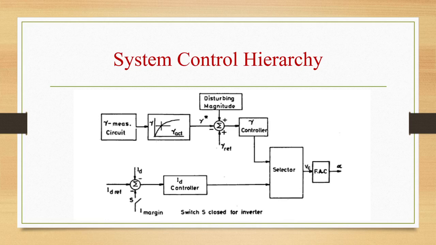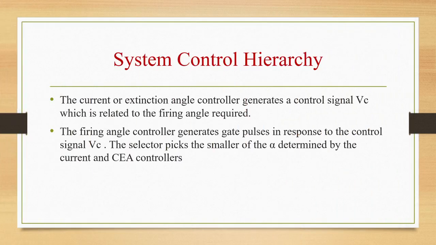In a digitally based firing pulse controller, the output of the primary regulator can be the firing angle reference, which is used as input to a continuously acting synchronization control with feedback from the measurement of the firing angle and the system frequency. Then we have seen about the firing angle control.